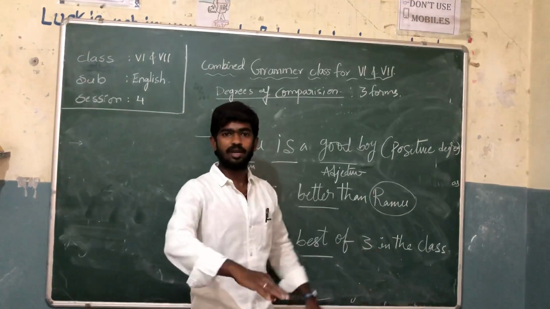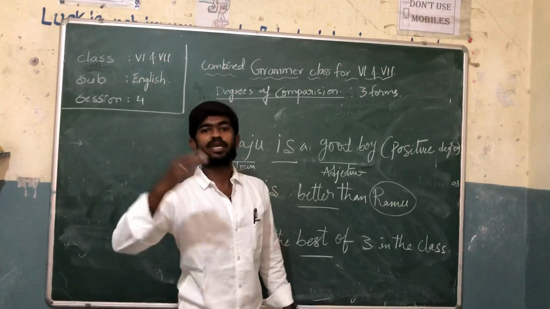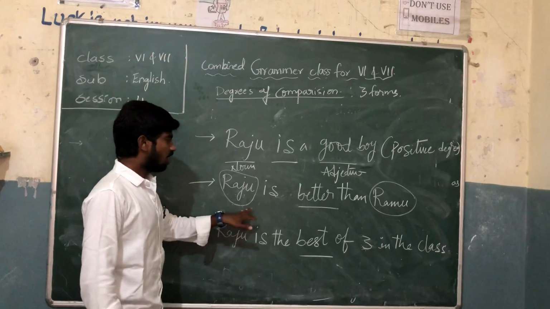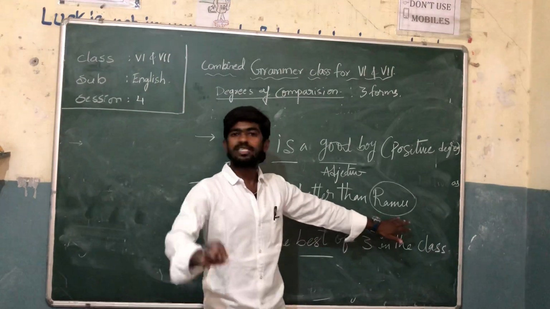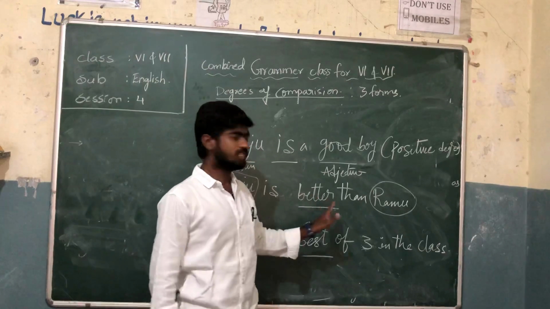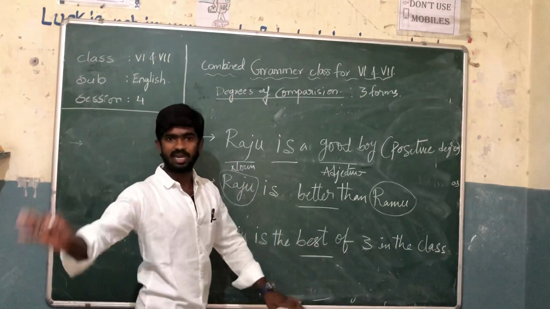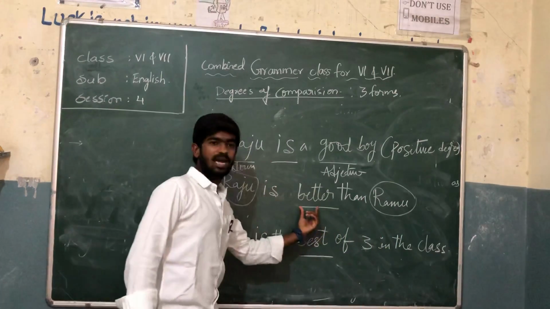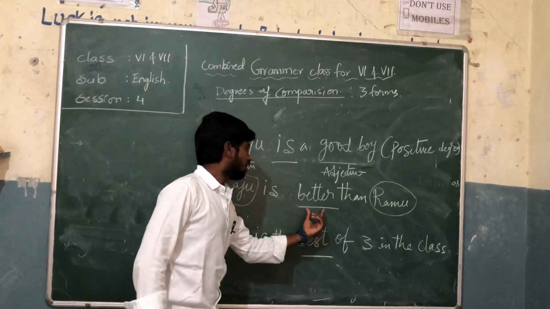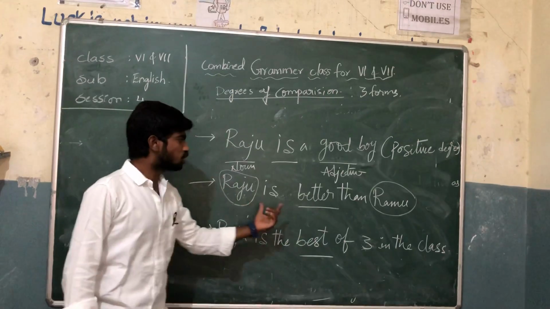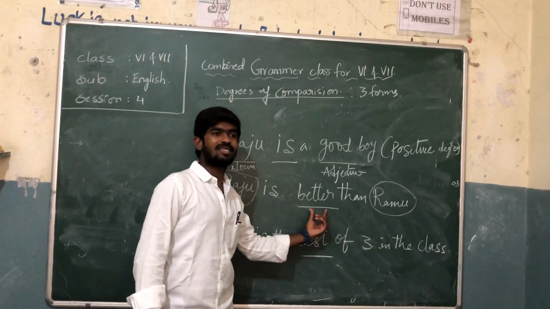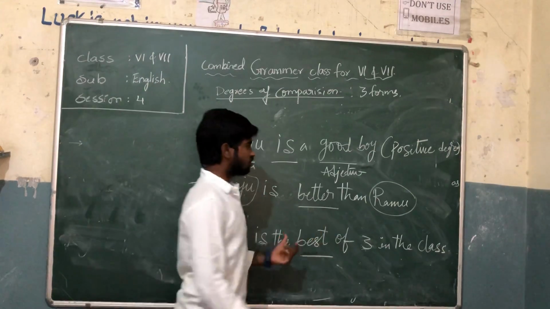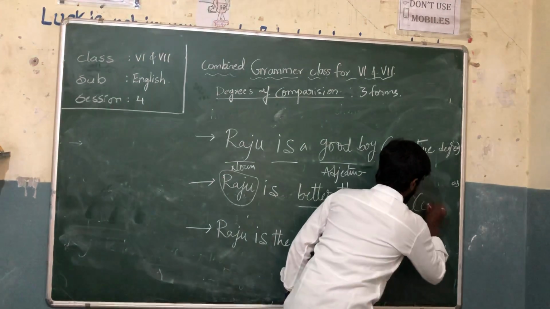Maybe he is better than Ramu in studies, maybe in games, maybe in behavior, whatever the quality may be. For example, Raju is better than Ramu in the studies. So here we are comparing Raju and Ramu about their quality of study. Who is doing well? Raju is doing well. He is doing better in the studies compared to Ramu. So this comes under what degree?